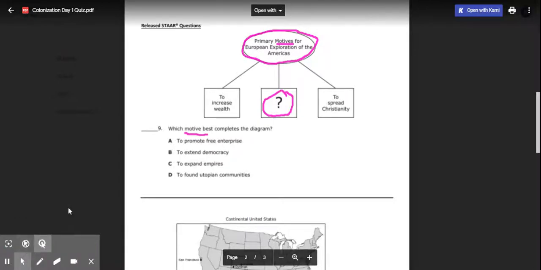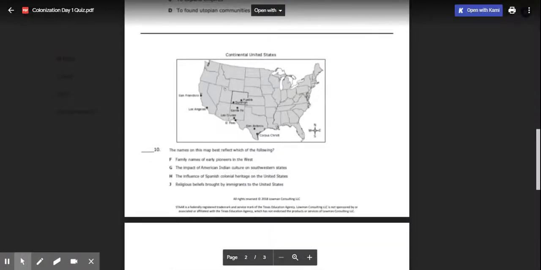And the next one, we have a map. Whenever you have a map, you need to pay attention to the title of the map. Sorry guys, you can't see that very well. Let me erase it and do it again. The title of this map says Continental United States. We have our compass rose: north, south, east, and west.